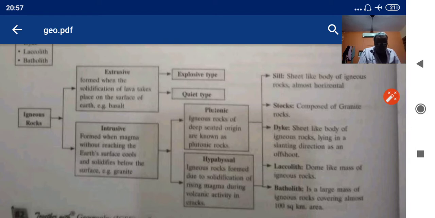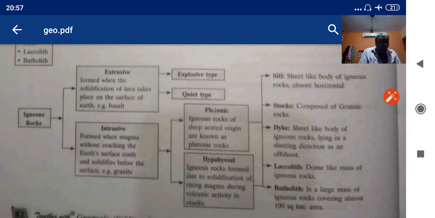Example, we have basalt. Intrusive rocks are those rocks which are formed when magma, without reaching the earth's surface, cools and solidifies below the surface. Example, we have granite.